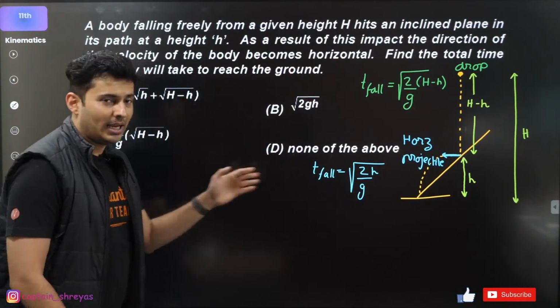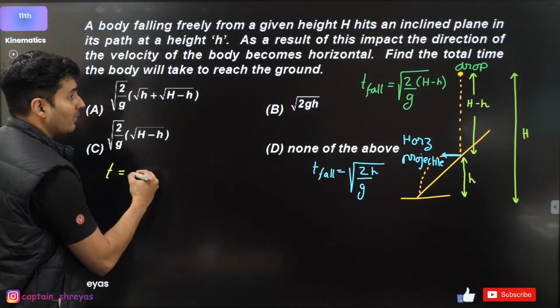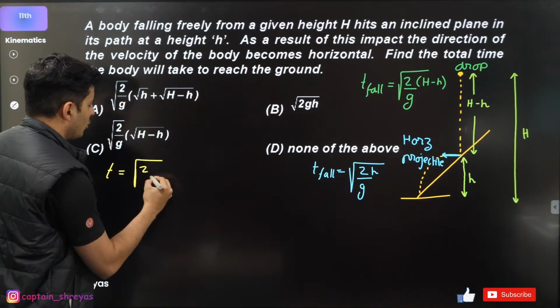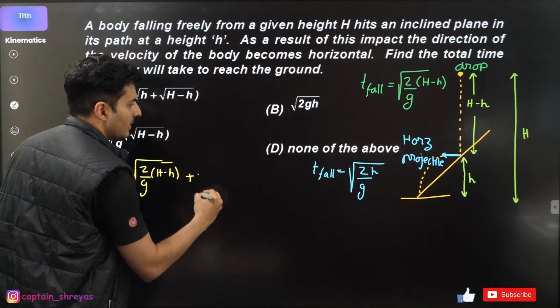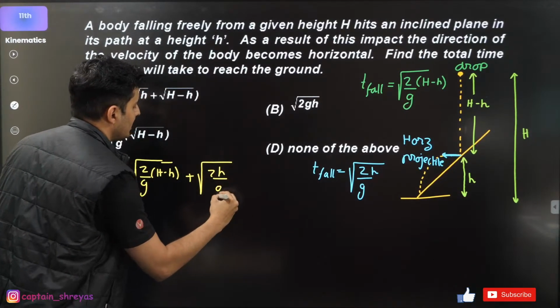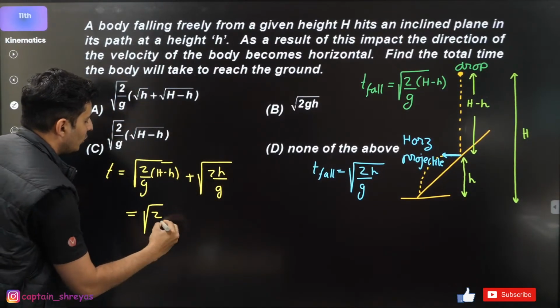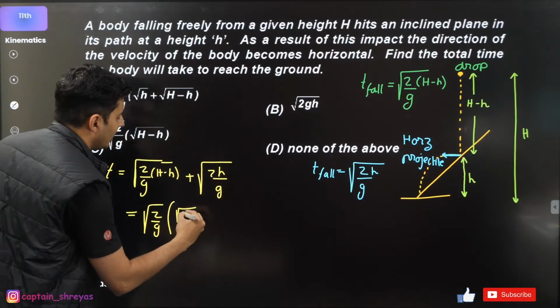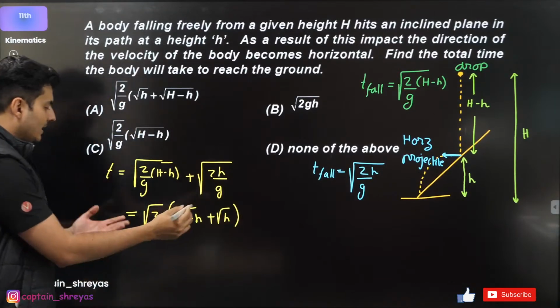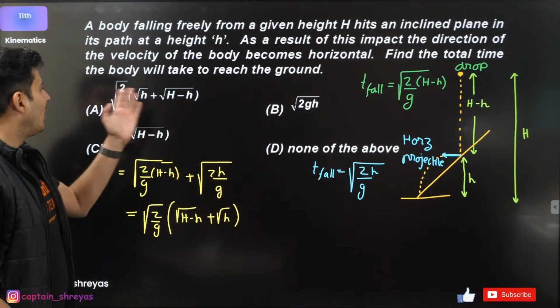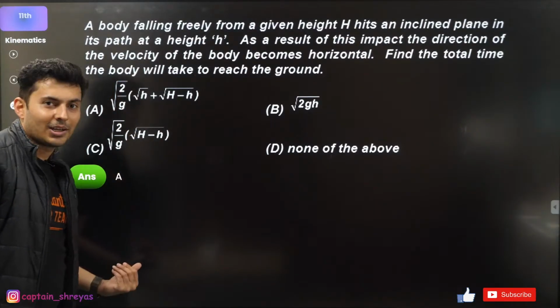The total time will be root of 2 by g times root of H minus h, plus root of 2 small h by g. I can see root of 2 by g is common. So what will be there? Root of H minus h plus root of h. That's it, guys. That is the answer. Where is it? Option A. See, you guys got it.